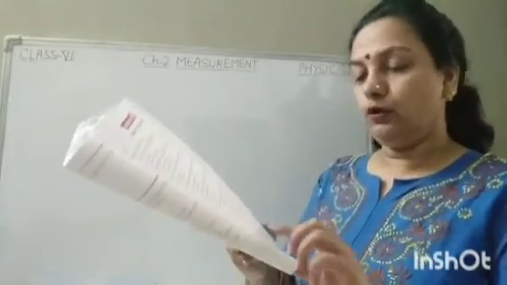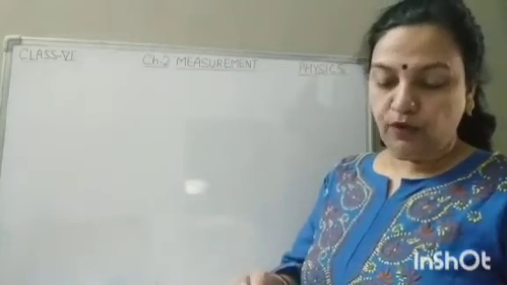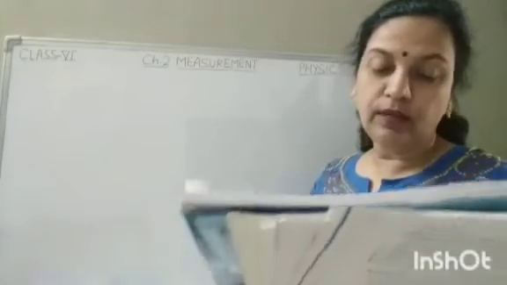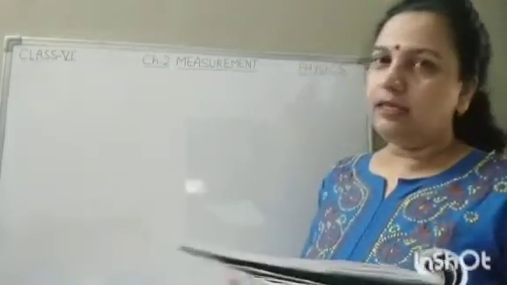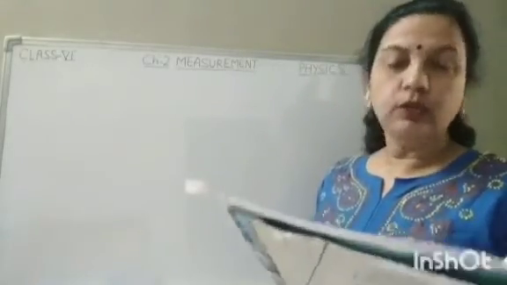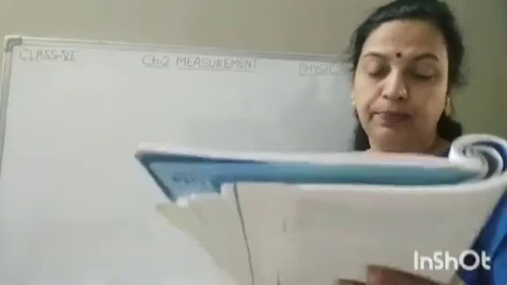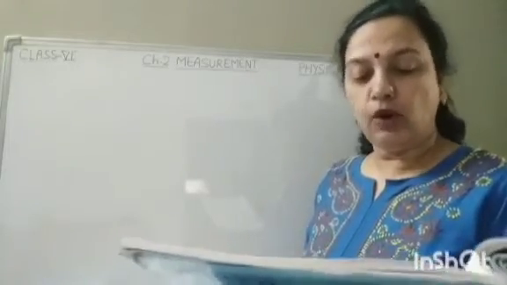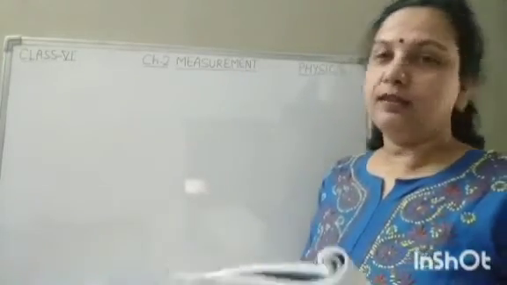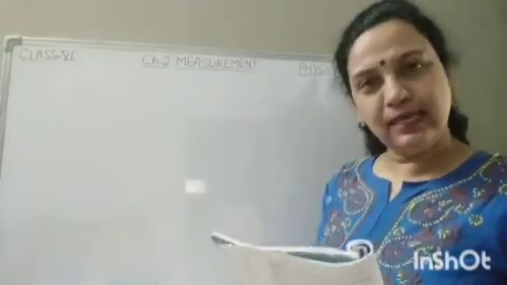Write T for true and F for false statements. So first one is, area of regular surfaces can be measured using a graph paper. Just now we have read that, so this is true. Now question number 2 is, the mass remains constant at all places. Yes, this is true. Weight can be changed but mass remains same.